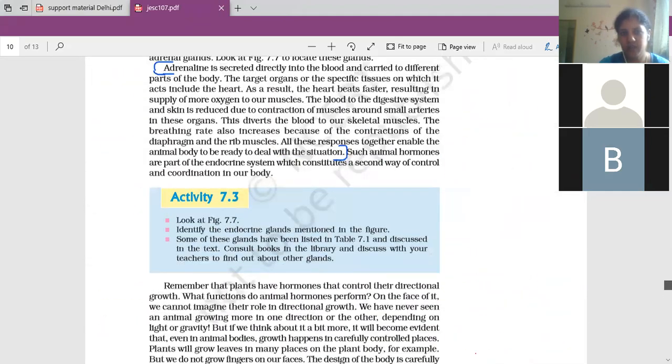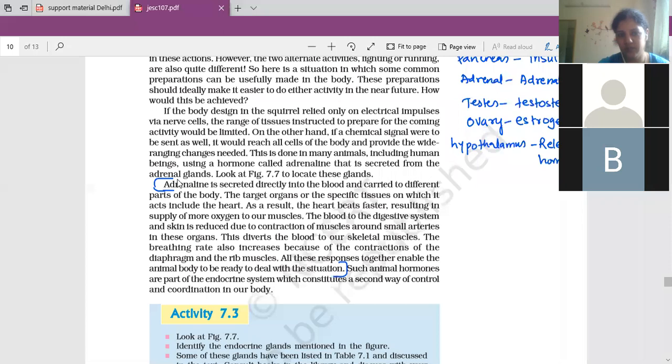If you open it, you can see these changes take place in the body, by which the body is prepared for facing unnatural, emergency situations.